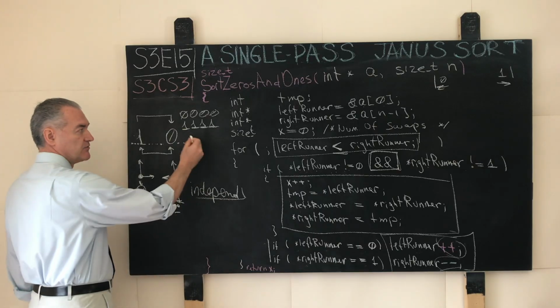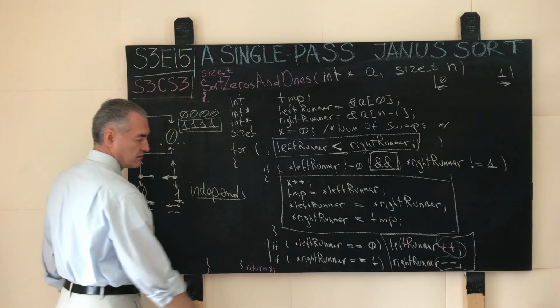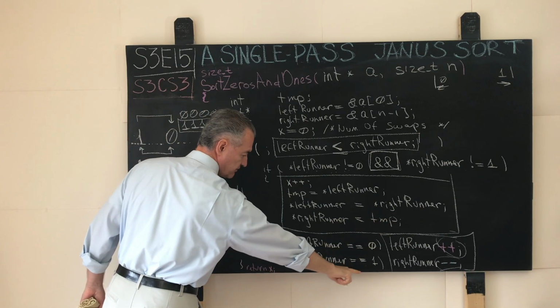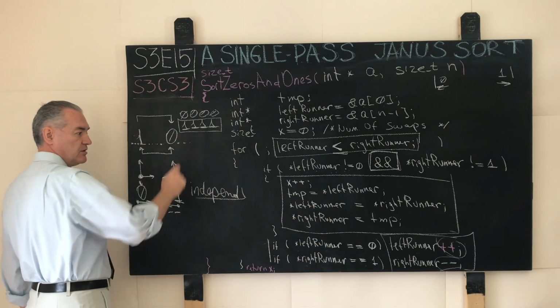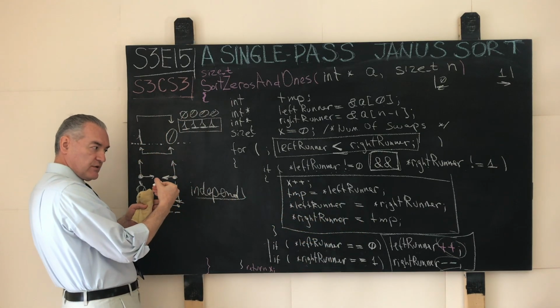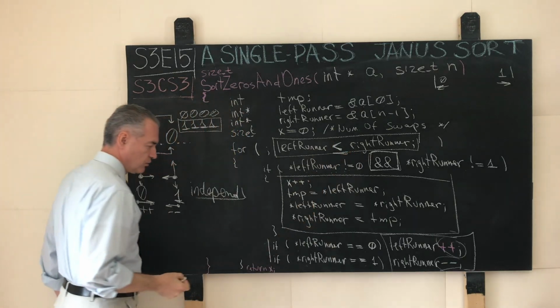Likewise, if the input array contains nothing but ones, then again, the left runner will never see any zeros, it will never advance, but the right runner will work its way towards the beginning of the array, and again here, the right runner will overrun the left runner, and this condition will kick in and the algorithm will terminate.